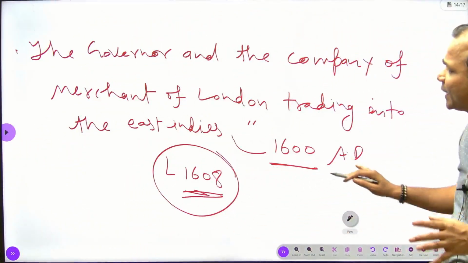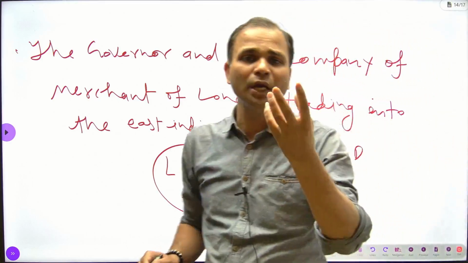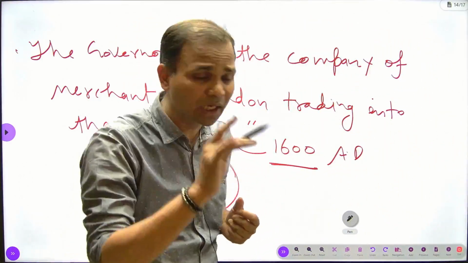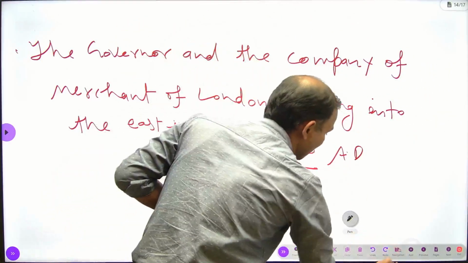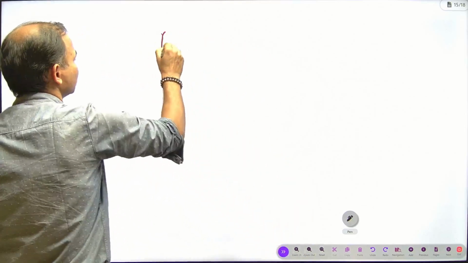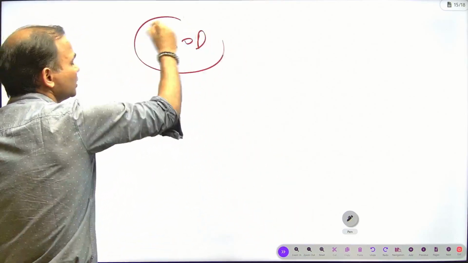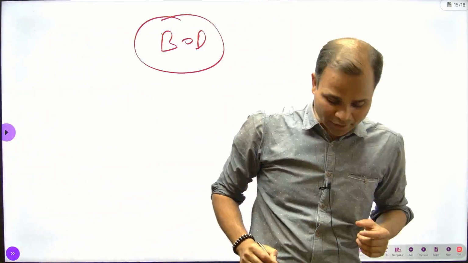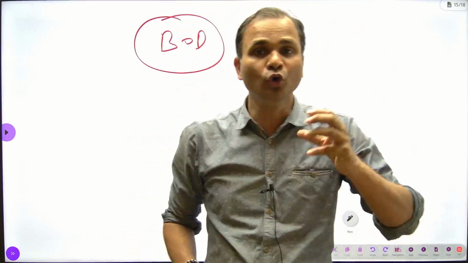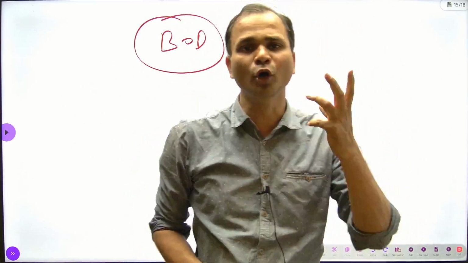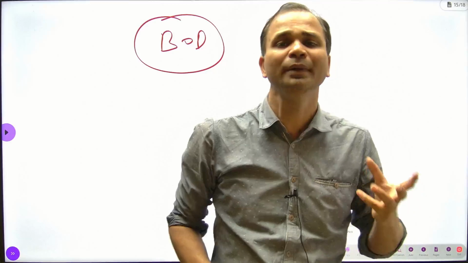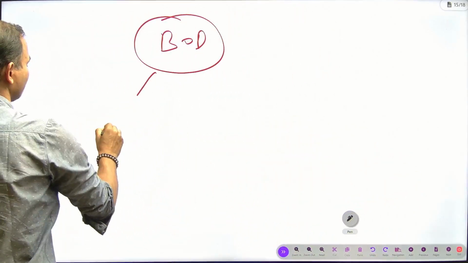When the company came to India, the total command of the company was under the board of directors. Do you know who the board of directors were? They were the people who had the power of both trade and management of the company.